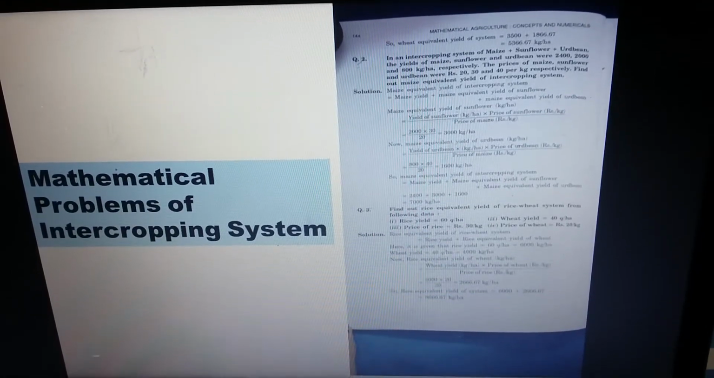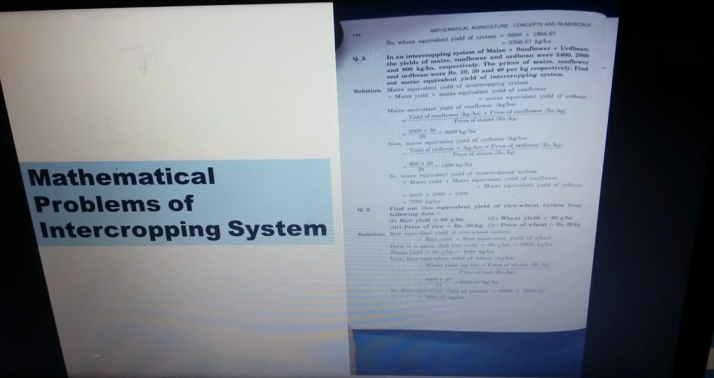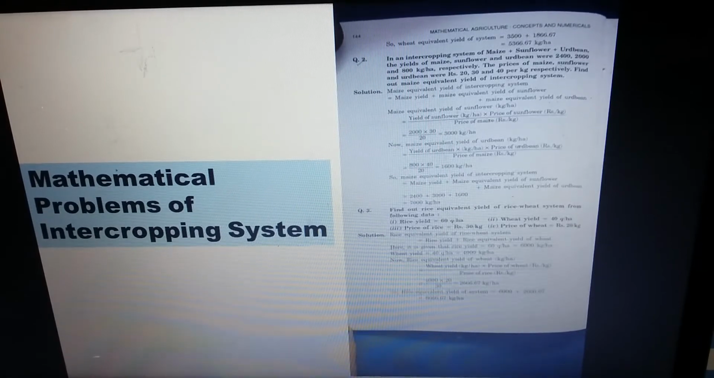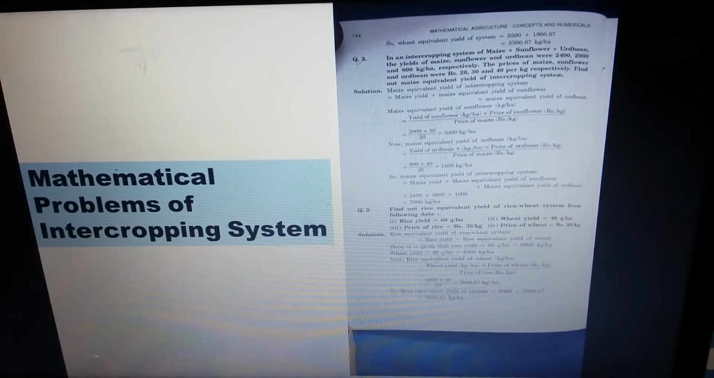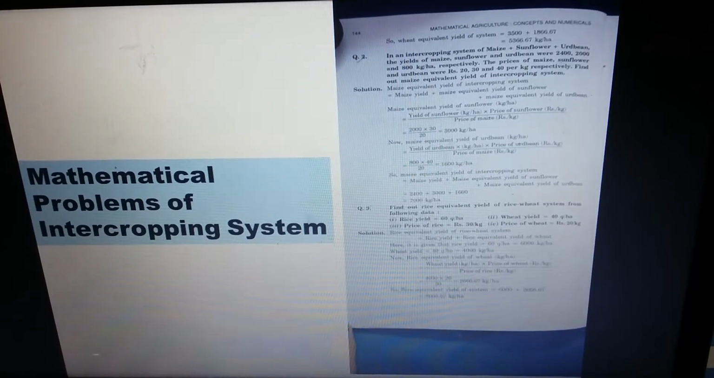So follow the next problem, question number 3. Find out the rice equivalent yield of rice wheat system from the following data. Rice yield is 60 quintal per hectare. Mind it, the unit is quintal per hectare. Wheat yield is 40 quintal per hectare. Price of rice is rupees 30 per kg. Price of wheat is rupees 20 per kg.